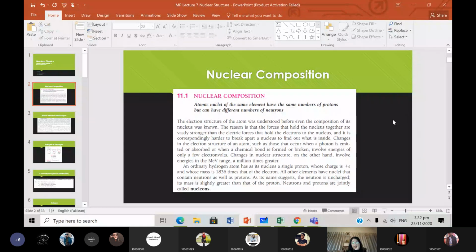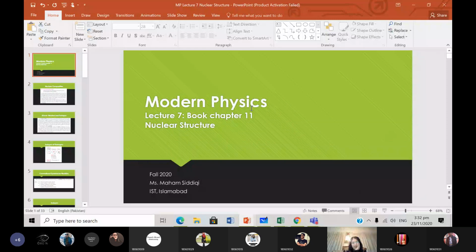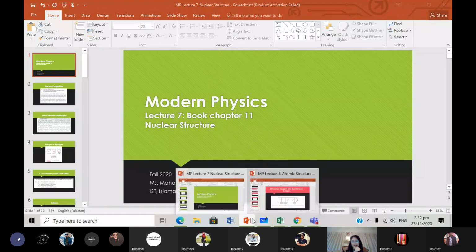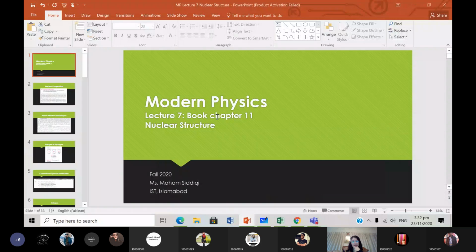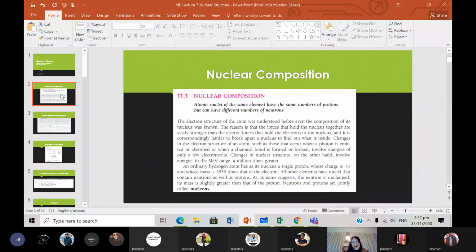So now we will be doing this chapter, which is nuclear structure. This is lecture number 7. I called this one lecture 7 because the previous one I called lecture 6. So this is book chapter 11. This is chapter 11 from the book, and it's called nuclear structure. So I think we can go ahead with this chapter.